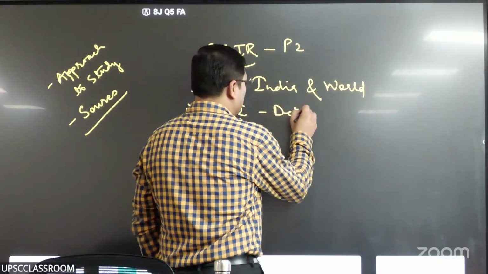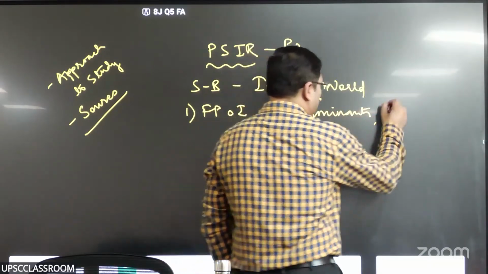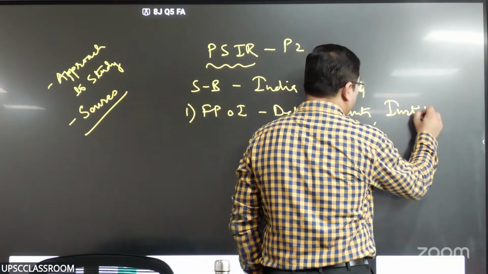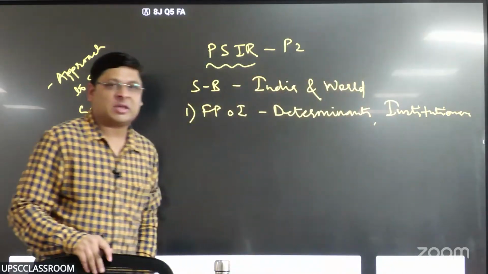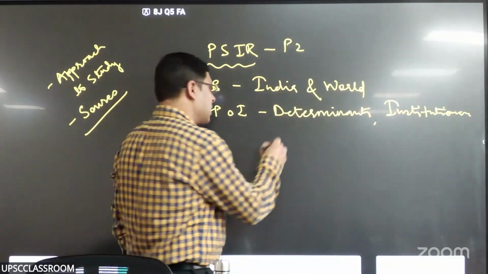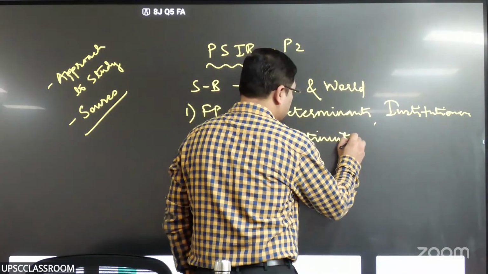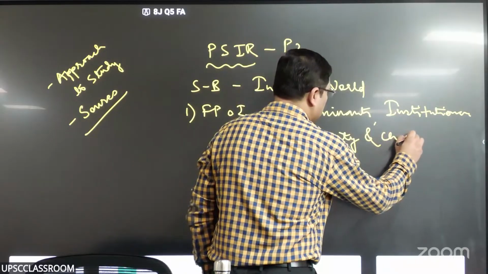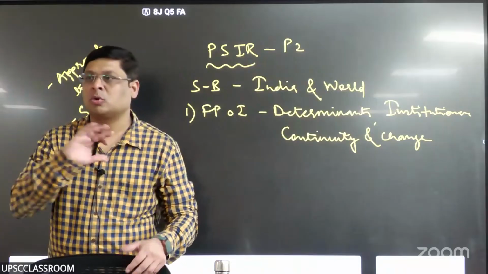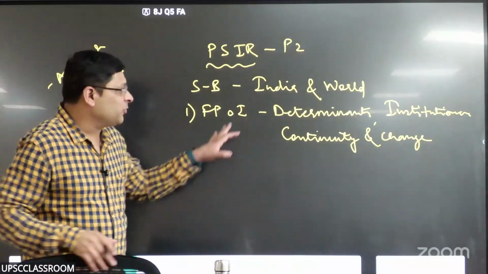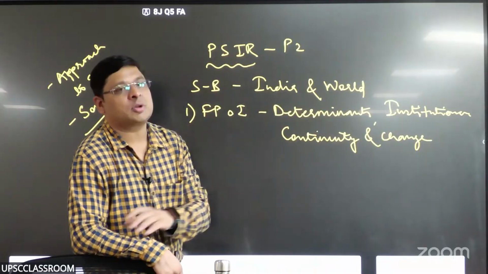Determinants of India's foreign policy. Right? Institutions of policy making. Which institutions are involved in foreign policy making of India, right? And then continuity and change. Continuity and change in the foreign policy, right? Right from Nehru to Modi, isn't it? So that is first component. What is determinants? Those factors which determine foreign policy.